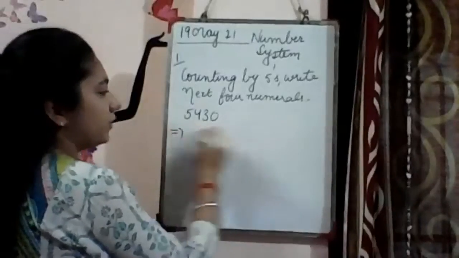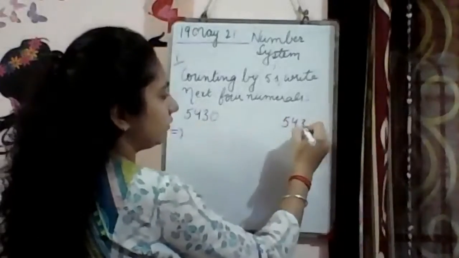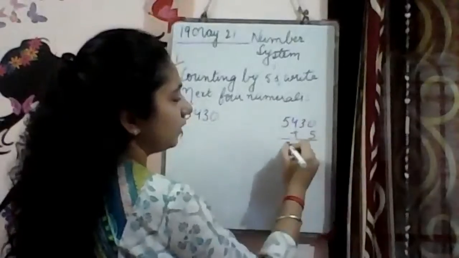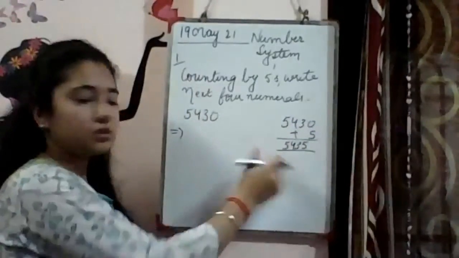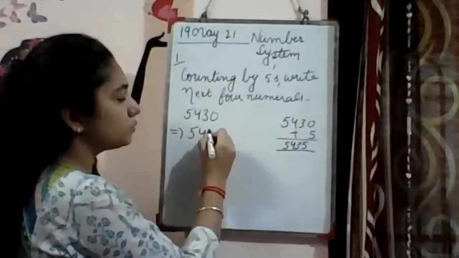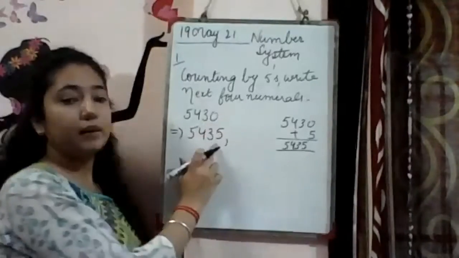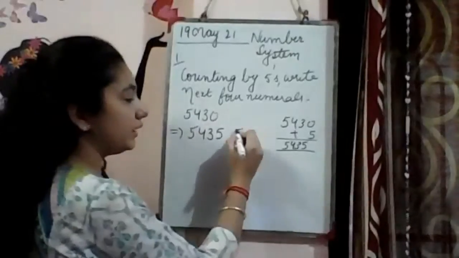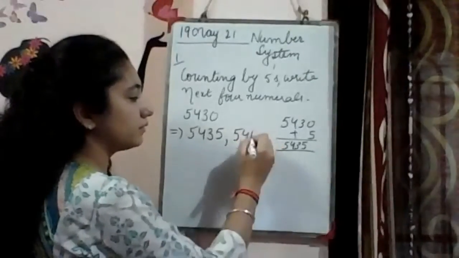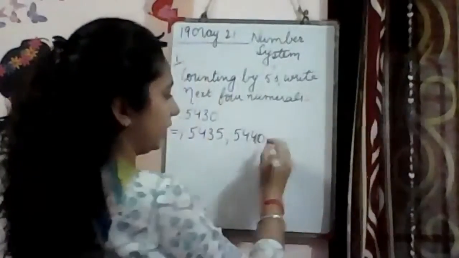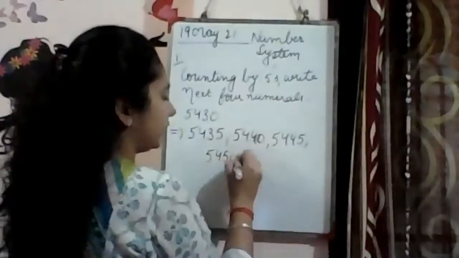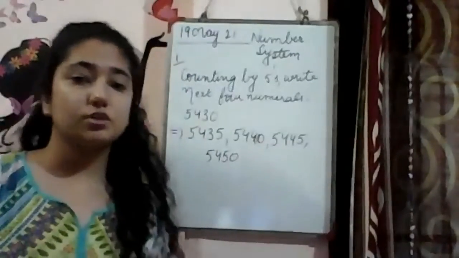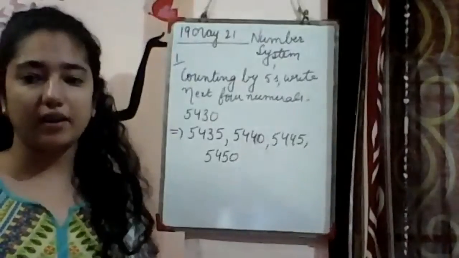So, firstly, we will just see by adding 5. We will add 5 on the side. We are left with 5435. So the first one, we got the hint. 5435 means after 30 what comes, 35, then 40, right? After 40 what will come? 45, and after 45 there will be 50. Simple. All the time I suggest you to check the last digit. They had said 5.